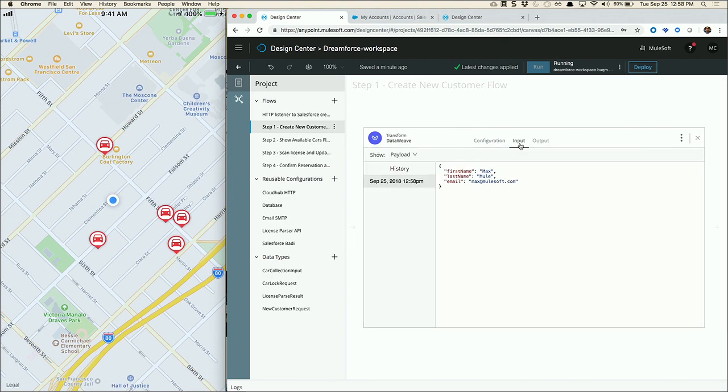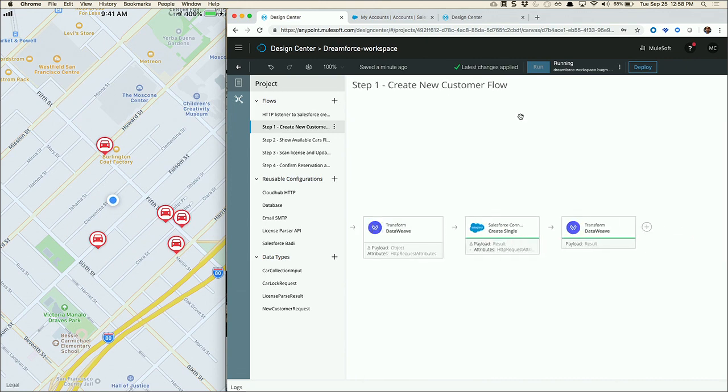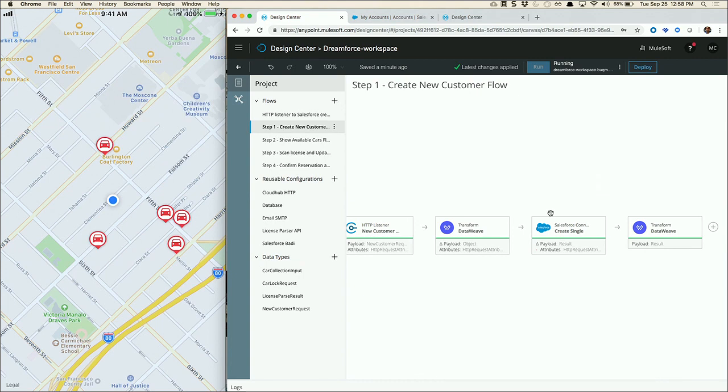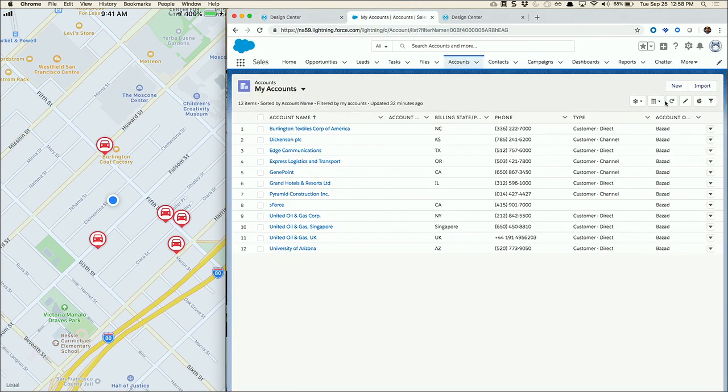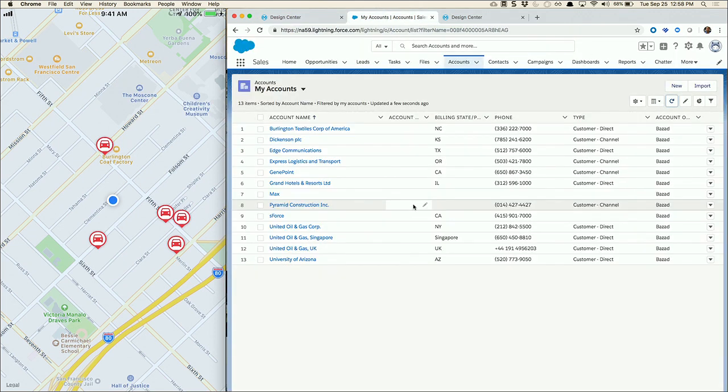So on our input, we see the information that was given to us from the form. And on our output, we can see some of the mappings. And so we can see that that actually turned green. If we had an error, it would turn red. We can go in and diagnose it there. So let's go to Salesforce. Let's refresh our accounts. And we see Max. Max is there. OK, awesome.